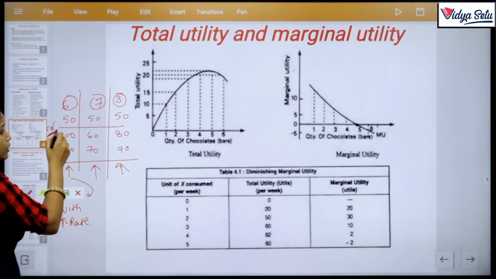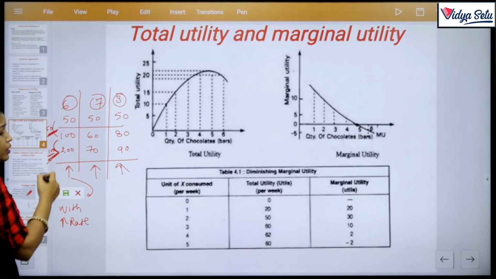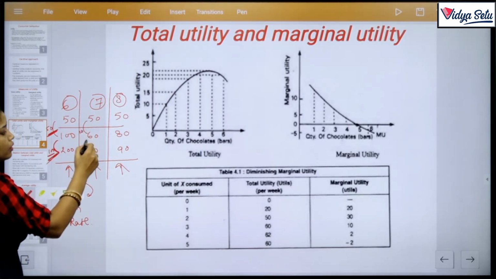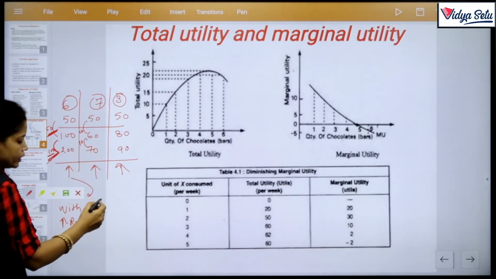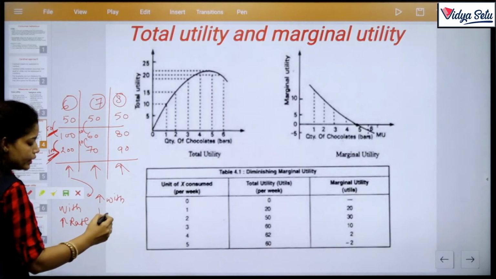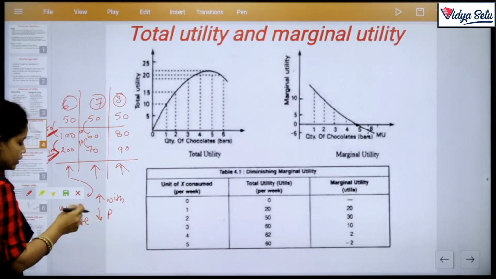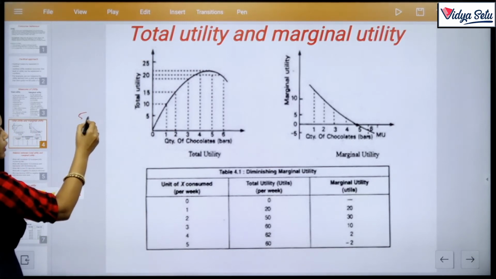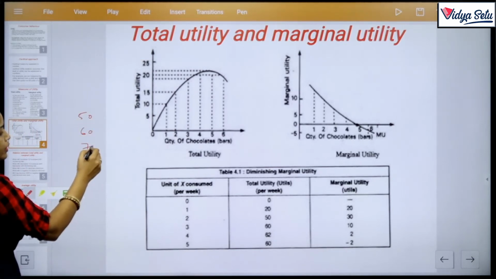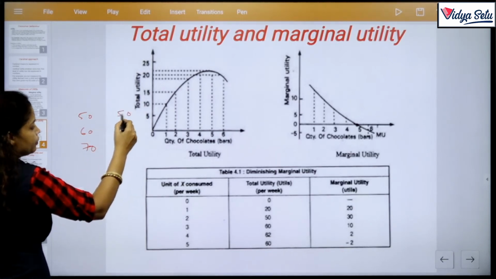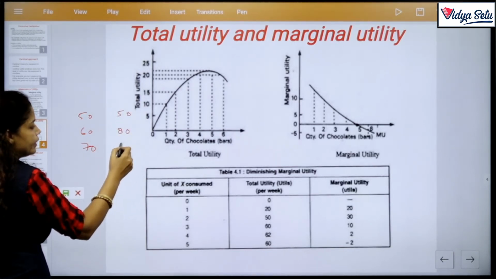In the second, 50, 60 and 70, the difference is 10, 10, so it increases with a constant rate. Clear? And the next data is 50, 80 and 90.